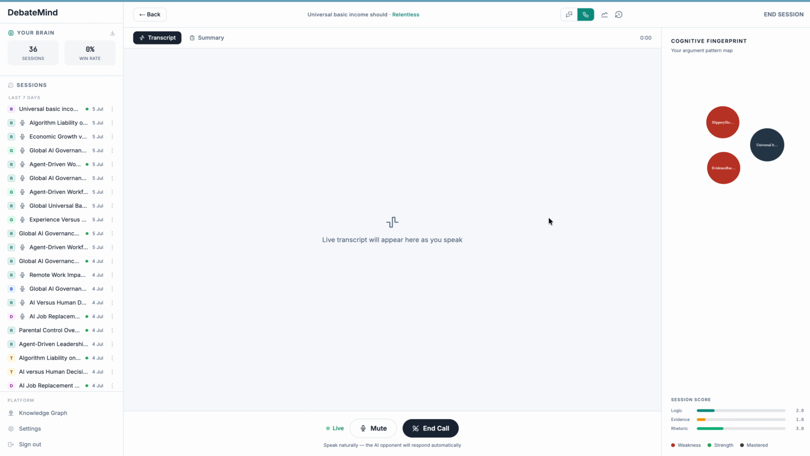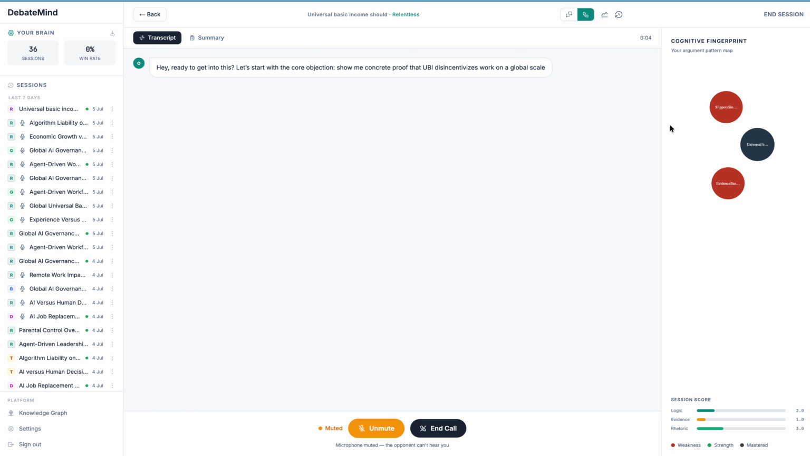See here, this is a cognitive fingerprint. It will be updated for each and every session as you speak with it. I don't have an exact number, but universal basic income for everyone doesn't work. It will collapse the economy.